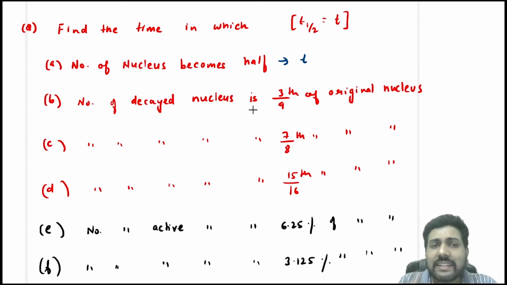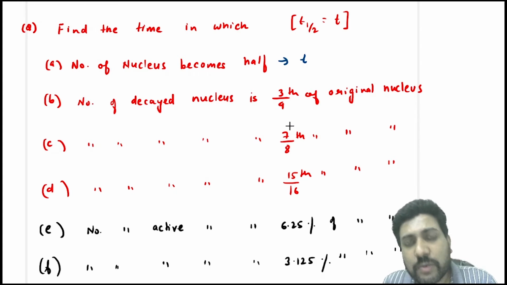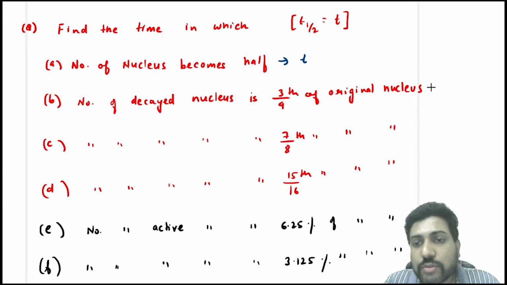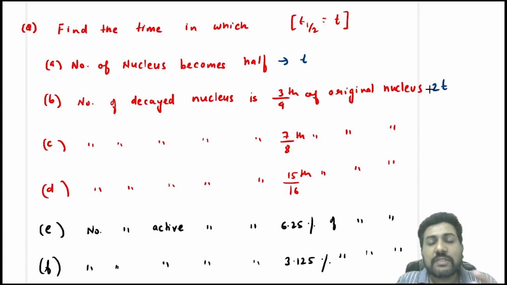Then find the time in which the number of decayed nucleus is 3/4 of the original nucleus. Now you know that from the chart, 3/4 of the original nucleus means two half-lives have elapsed, right? So two half-lives have elapsed, that means the time is 2T.